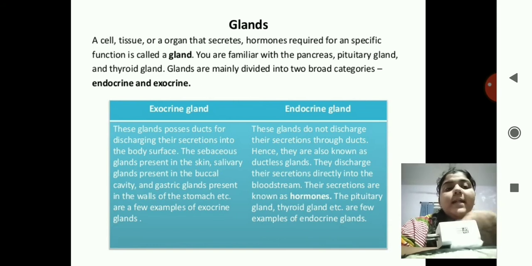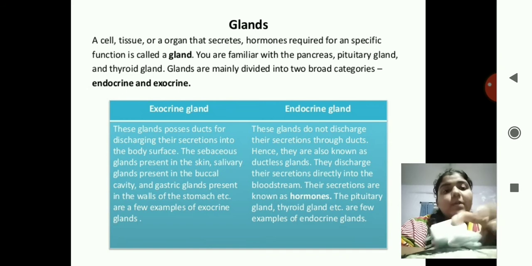They do not need any duct to discharge the secretions. They directly secrete it into the blood, and this is known as endocrine gland. Endo means inside. They do not need any ducts to release or discharge their secretions onto the body surface.